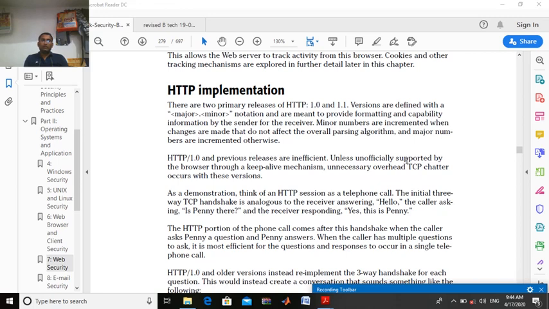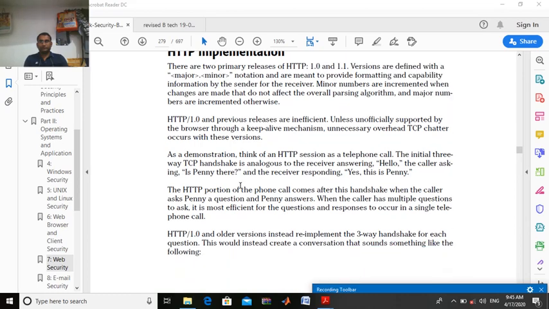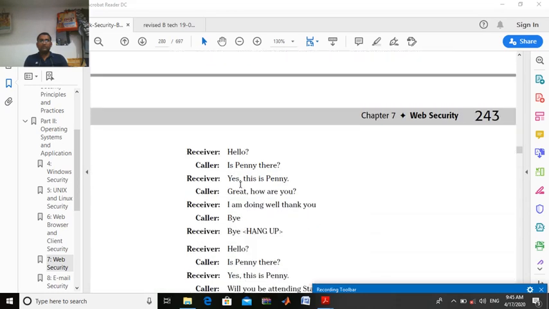Unless unofficially supported by the browser through a keep alive mechanism, right? इवन दो आप जानते हैं कि वो सारे प्रीवियस जो है कहीं ना कहीं स्टोर रहते हैं, unnecessary overhead TCP chatter occurs with these versions, right? So here we have an example of chat of this version, right? And how that example works, let's check it out.